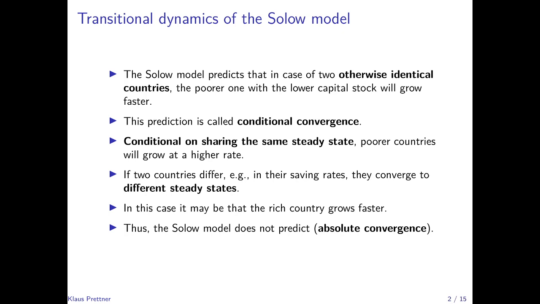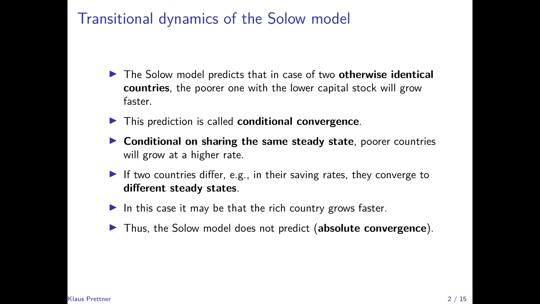However, if two countries differ fundamentally, for example in their saving rates, they would converge to different steady states. And in this case, it may not be the case that the poor country grows faster. It could be that the rich country grows faster because it is farther away from its steady state than the poor country from its steady state.